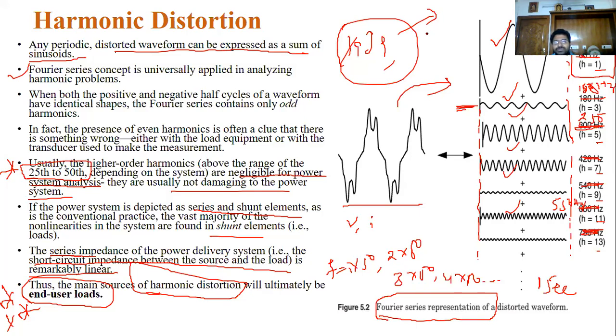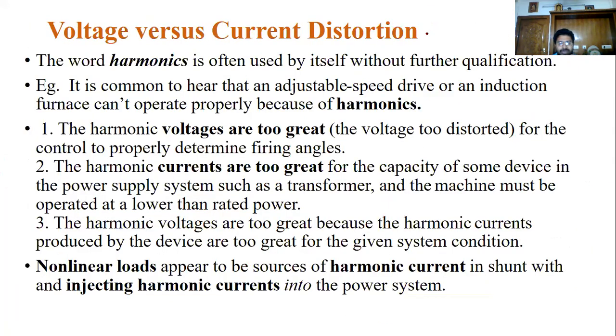But nowadays most people, like ourselves, are also producing non-linearities and harmonics in the system. Now see this harmonics that is produced here. We can use the term harmonics for both voltage and current. Remember, harmonics can be considered in both voltage and current.